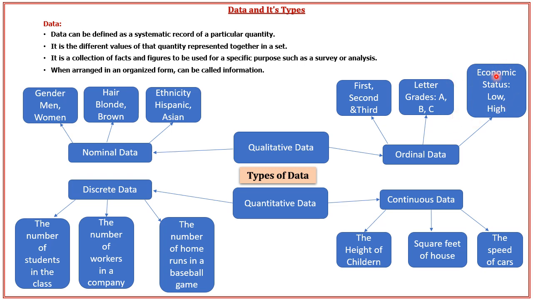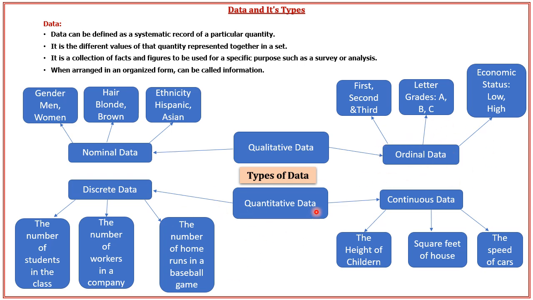Next, we can consider economic status as ordinal data. Here we can consider low, high status. So this is ranked data, or we can say this is natural order. So this is known as ordinal data.